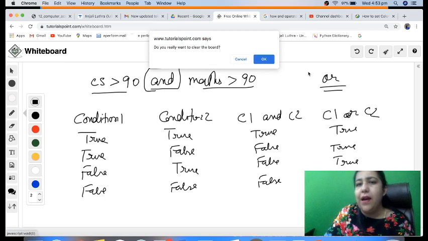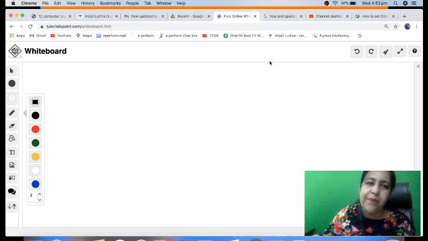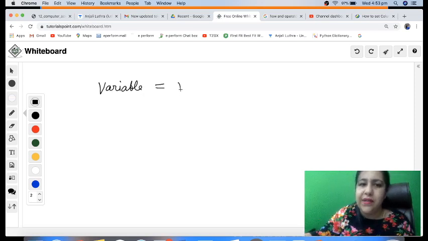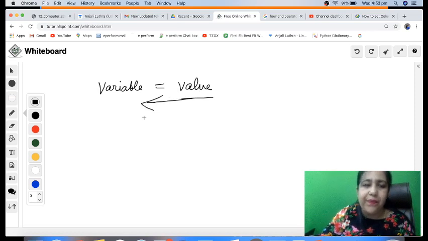And then finally comes your assignment operator. So we always have the variable on the left hand side. Where you have to put the value is always on the left hand side. The value is always on the right hand side. So value goes like this, right to left. So this value goes in this variable, right?